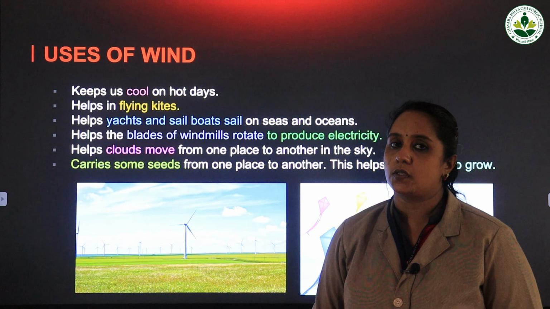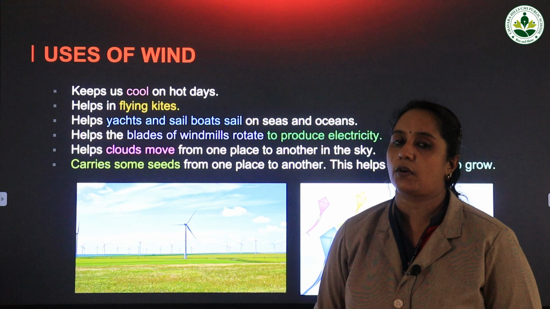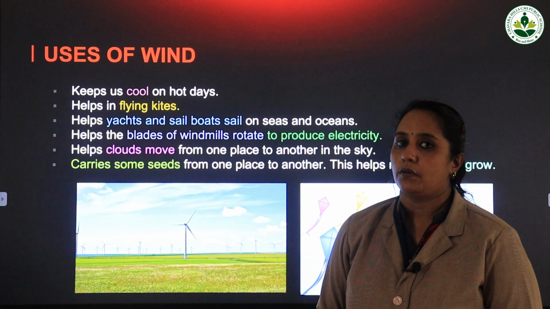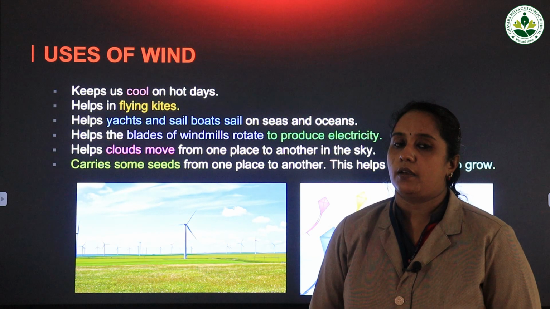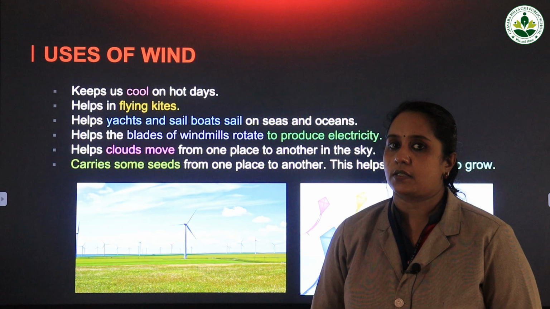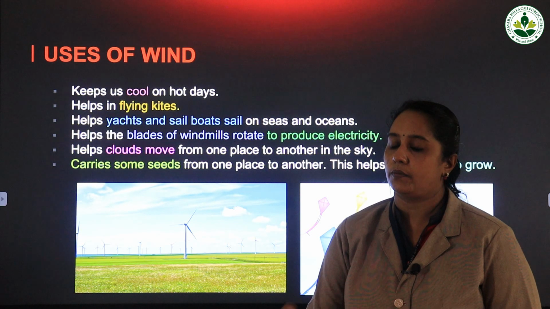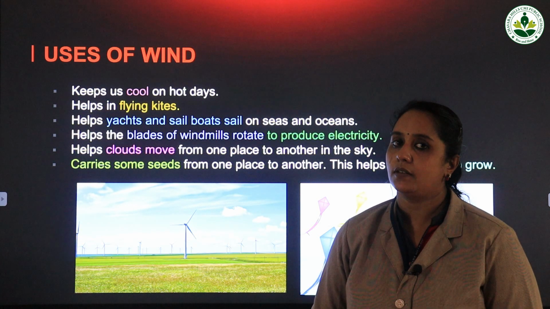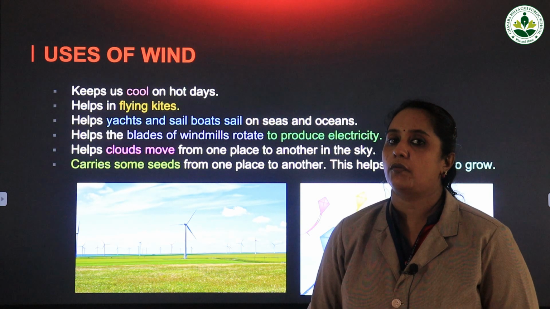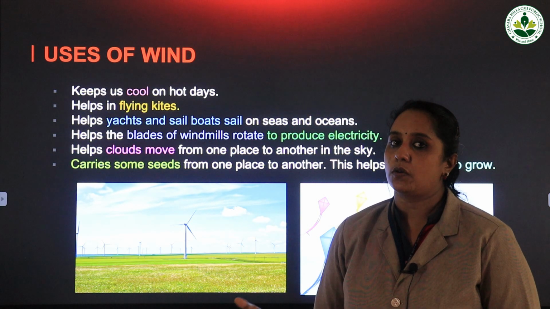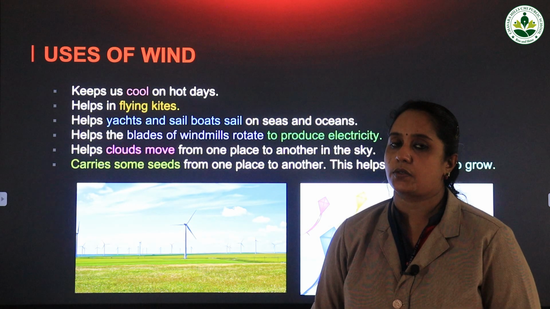So, only if there is wind, the seeds get carried from one place to another. When birds pick the seeds, they fly and put them somewhere else, and then new plants start growing from the seeds, and wind also carries the seeds from one place to another.